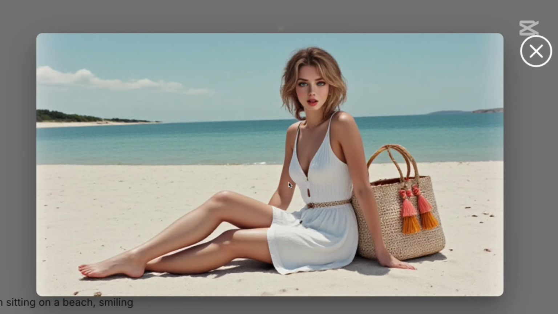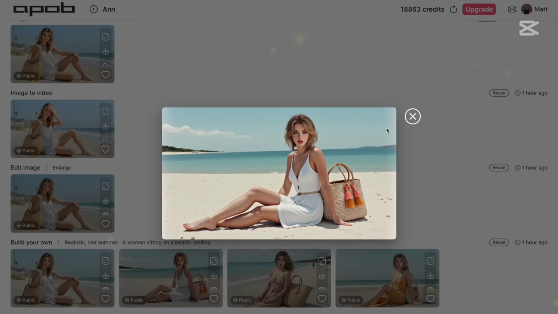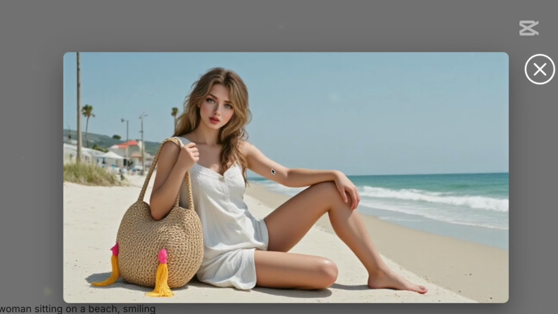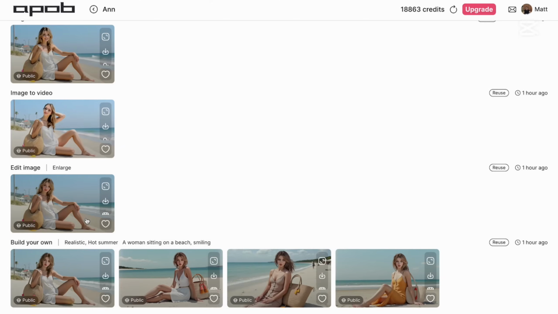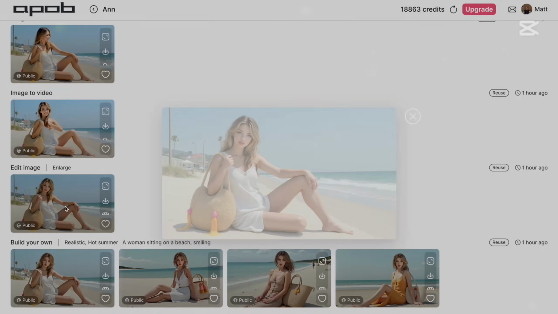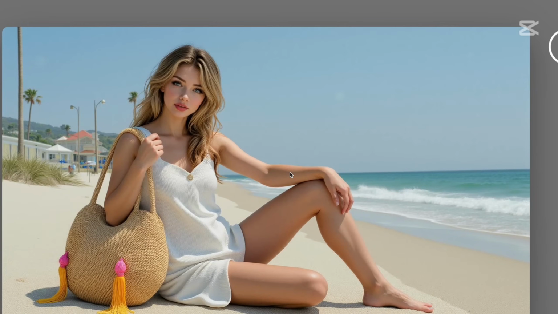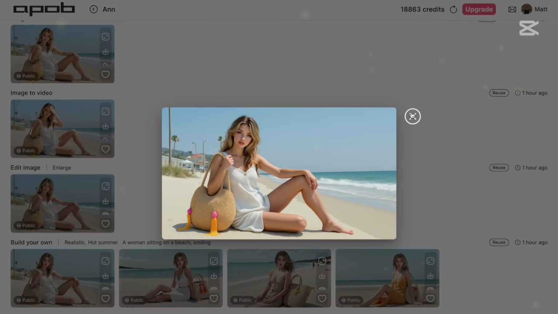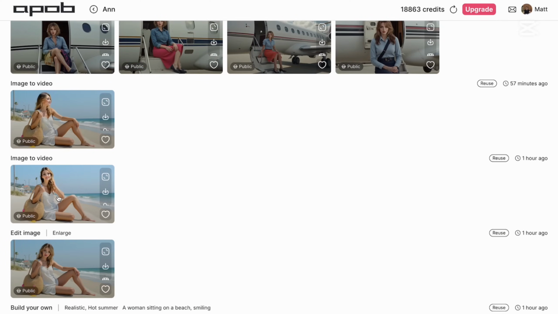For example, this one, in my opinion, looks good. So this we can enlarge, or this one as well. So this is probably two images that you would be enlarging if you approve the quality. So here I enlarged the image. Again, I'm very happy with this generation. It looks very good in my opinion. So now all we have to do is to turn it into a video.